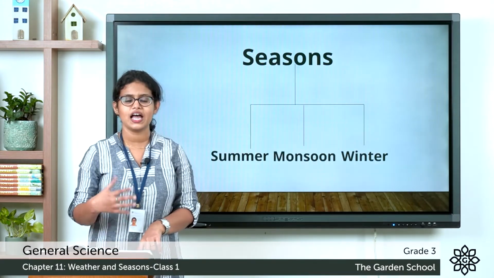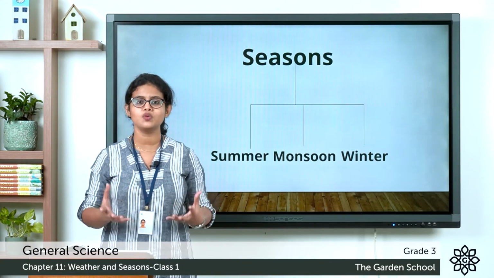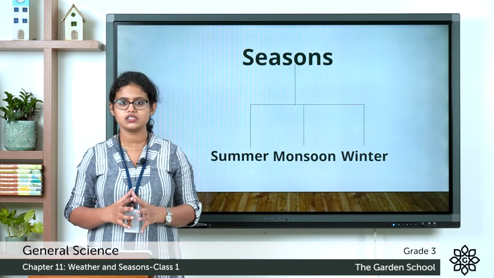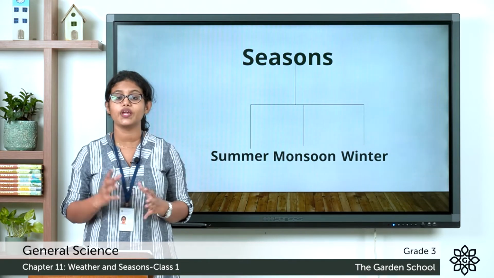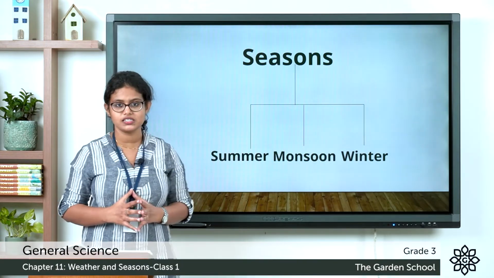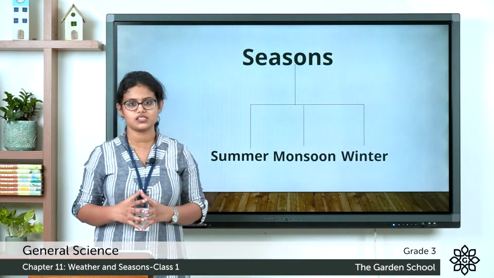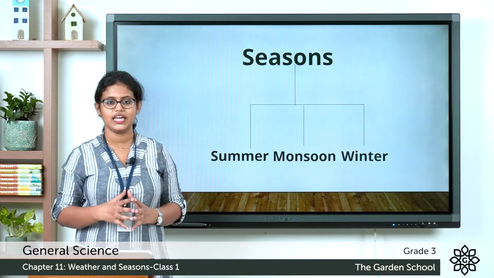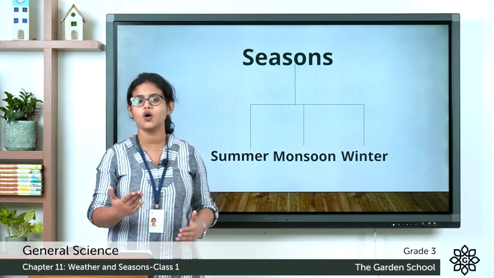Now let's move to another topic, that is about seasons. You all know about the different seasons, right? When the weather condition exists for many weeks, we call it seasons. In India, we have three main seasons. Do you know which are the three main seasons? The summer season, the monsoon season, which is also called rainy season, and the winter season. In India, the three main seasons are summer, monsoon and winter.